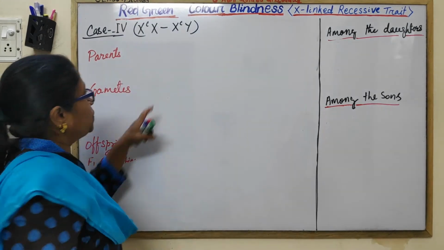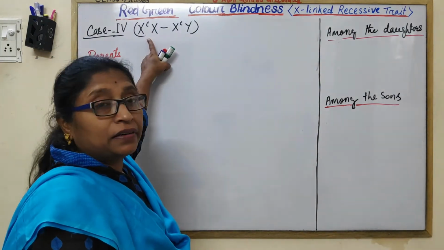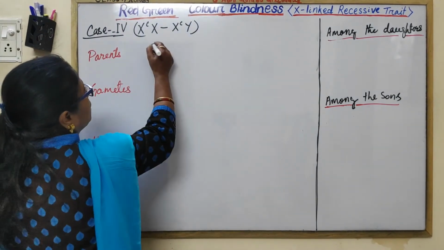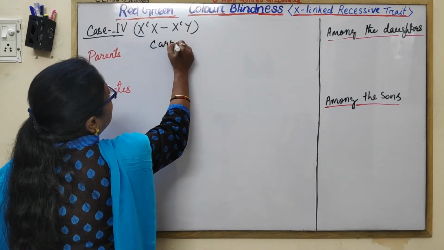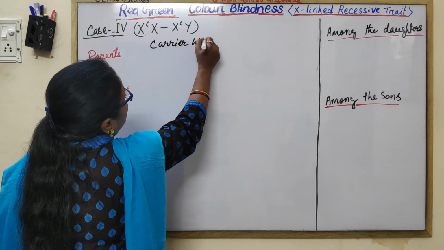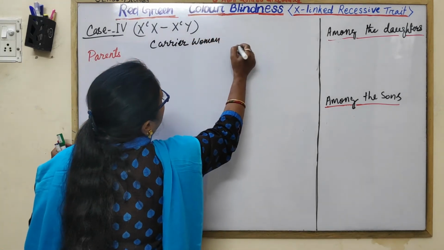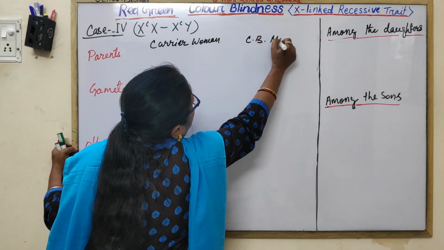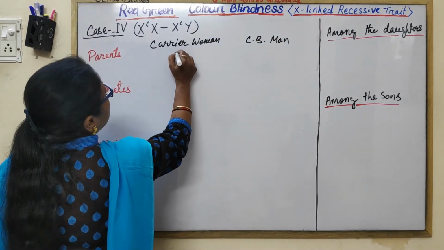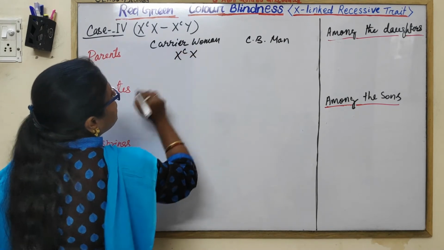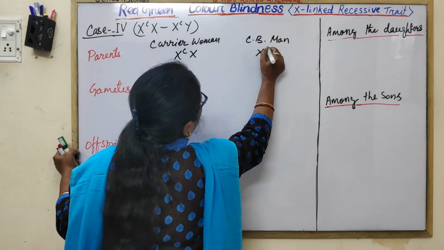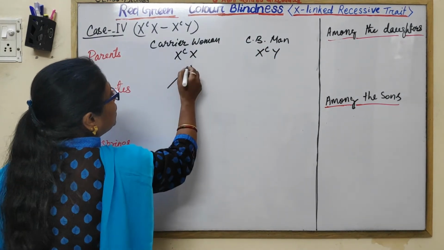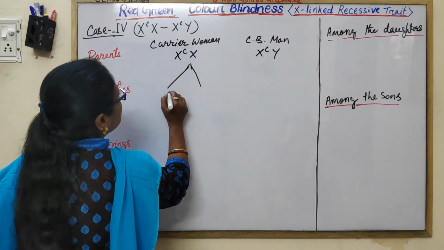Okay. Let us take case 4, where the carrier woman is married to a colorblind man. Carrier woman married to a colorblind man. So the genotype is like this. The genes, meaning the type of allele, is like this.